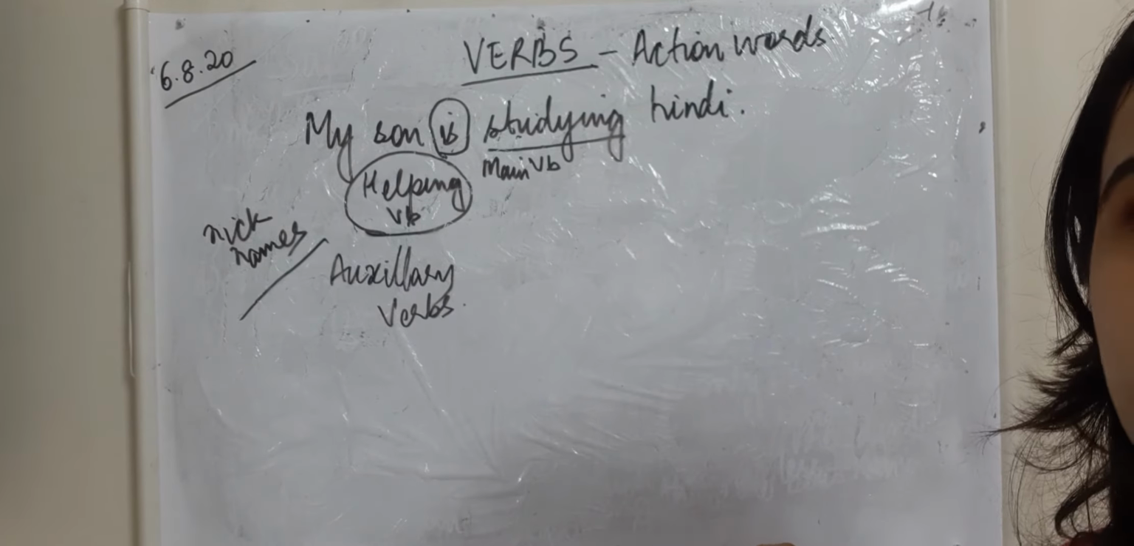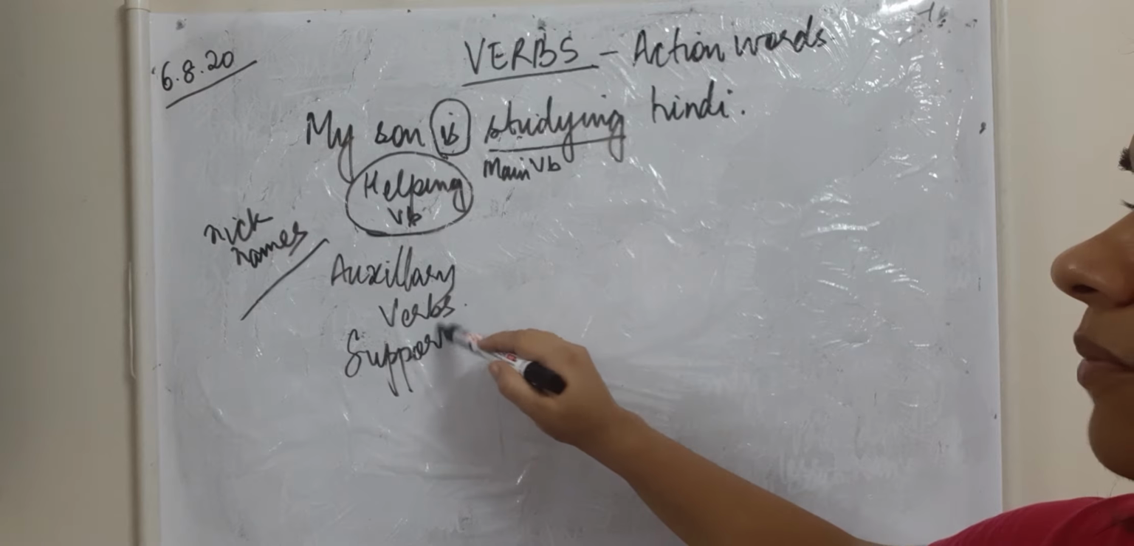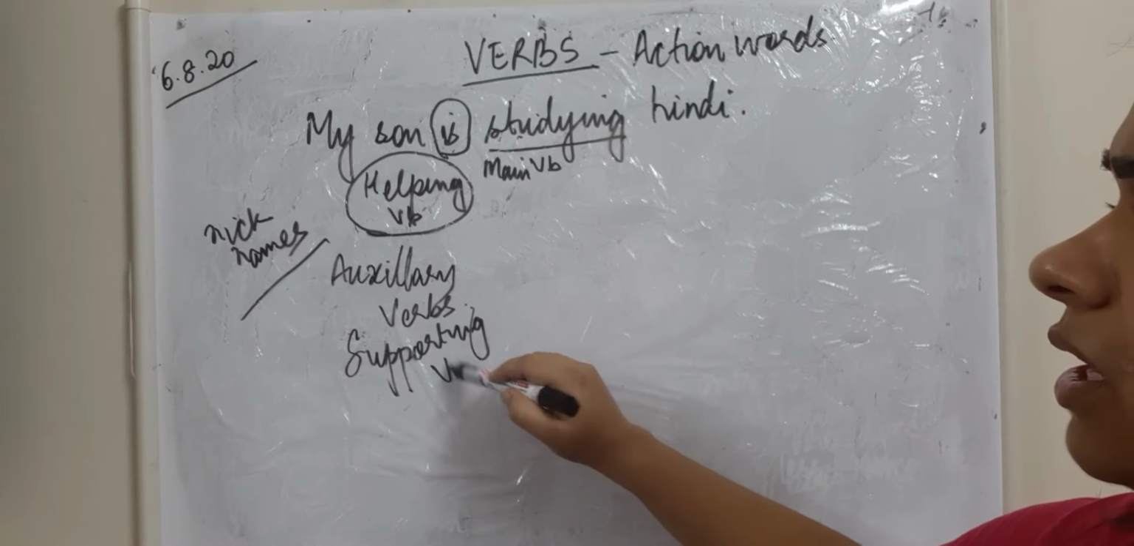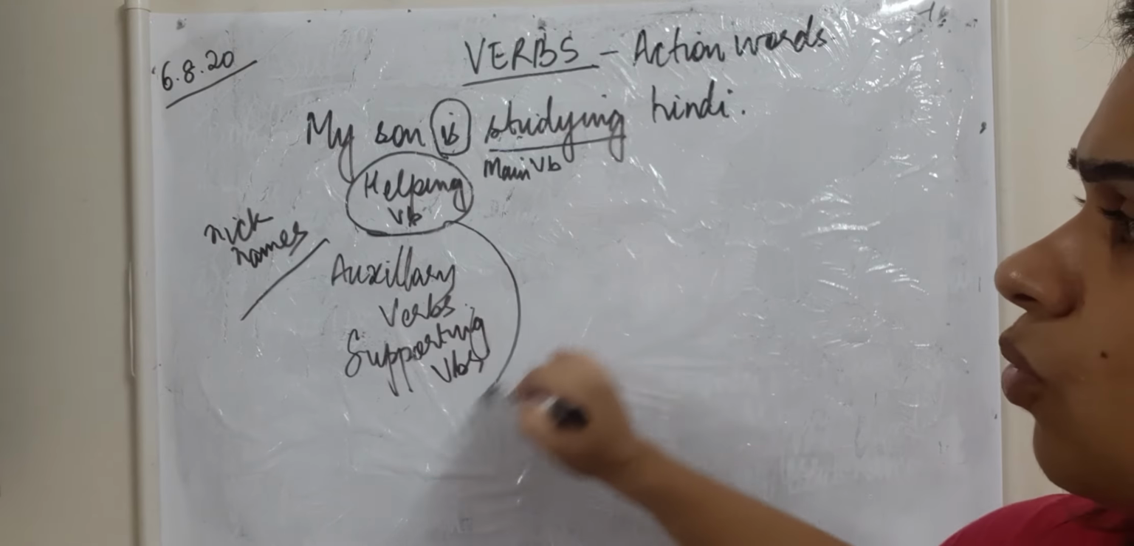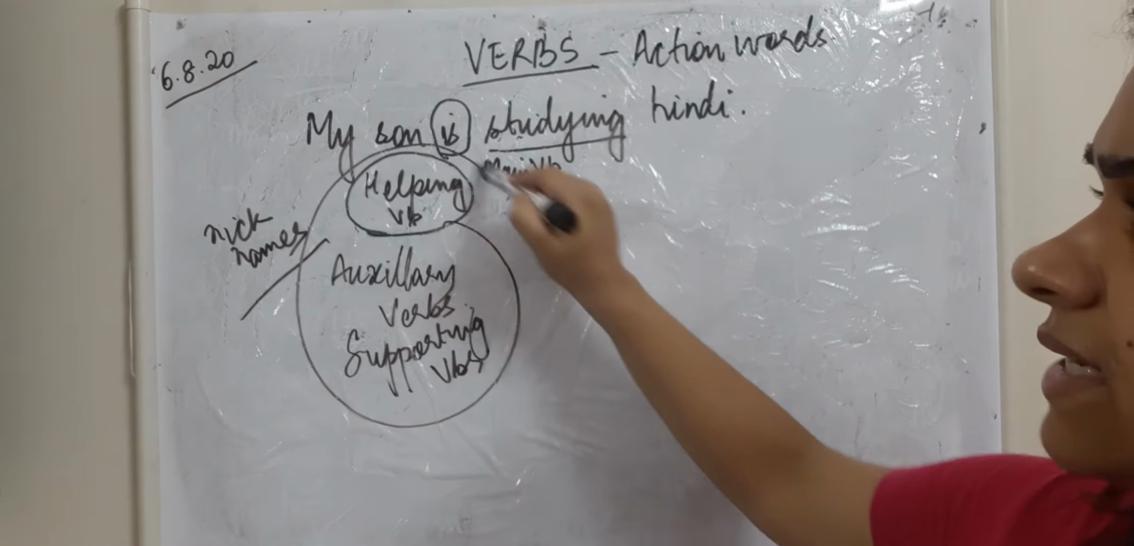Clear? So now these are the two types of verbs: the helping verb, or the auxiliary or the supporting verb. Another nickname of helping verbs is supporting verbs. So one is this category which helps or supports, and the other is the main verb. I hope that is clear.